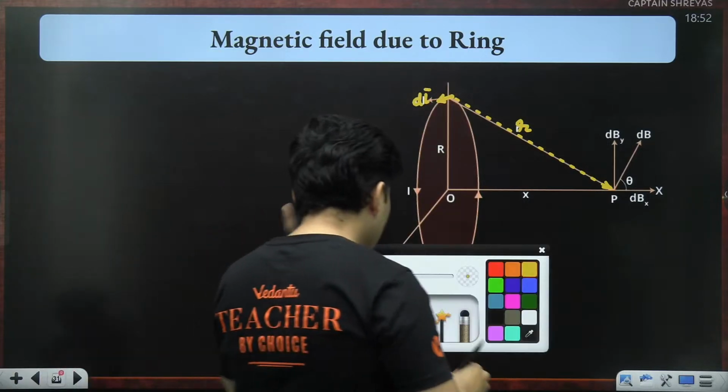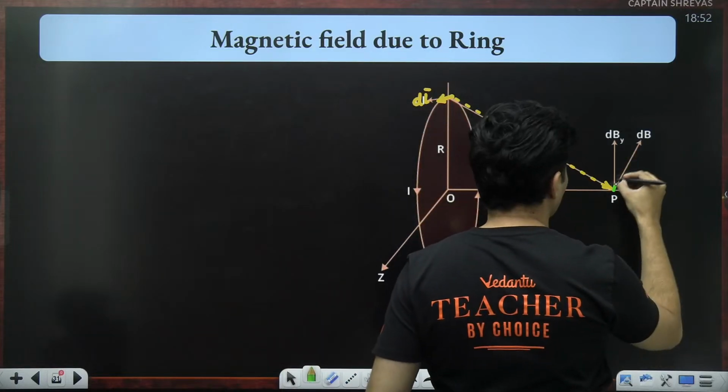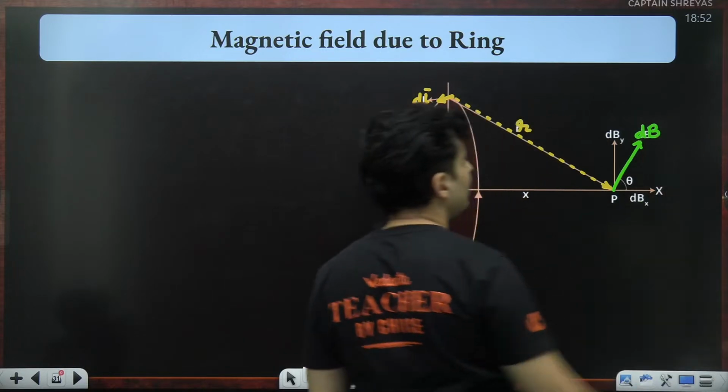Hence, that small magnetic field dB is in this direction.